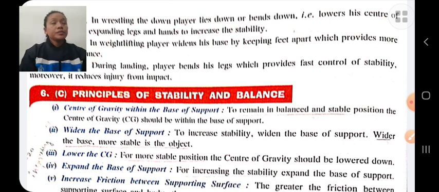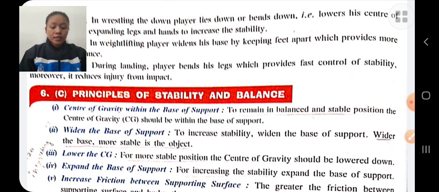For example, in running the players bend forward to lower the center of gravity so that stability increases. So to reduce injury, he should have proper knowledge of technique, proper knowledge of falling technique, etc.